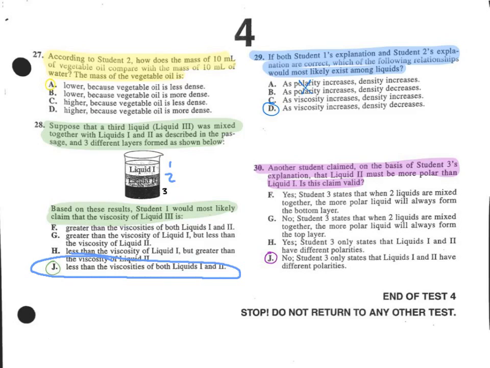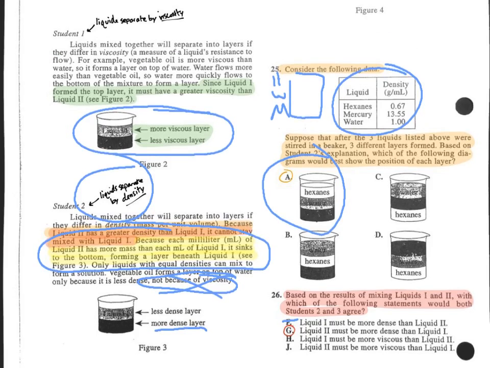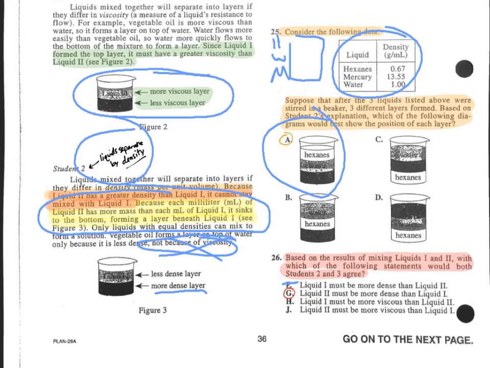29 says if both student 1's explanation and student 2's explanation are correct, which of the following relationships would most likely exist among the liquids? You can actually eliminate A and B because student 1 and 2 really don't mention anything about polarity, right? They're talking about either viscosity or density. And for that relationship, you have to look at their two pictures.